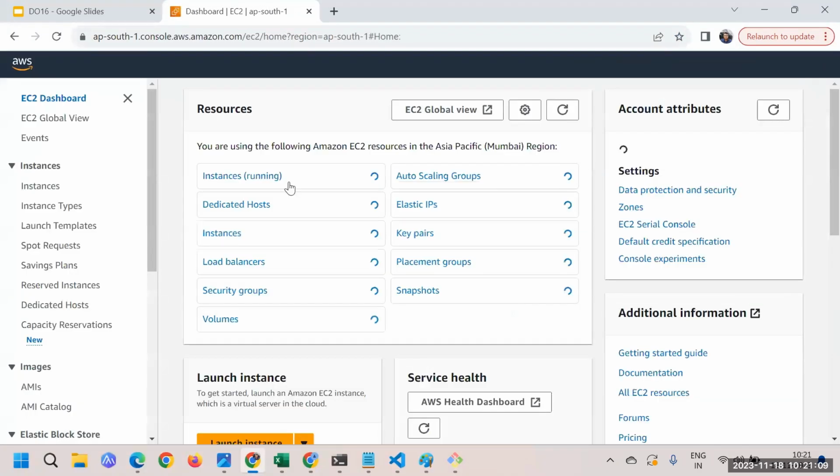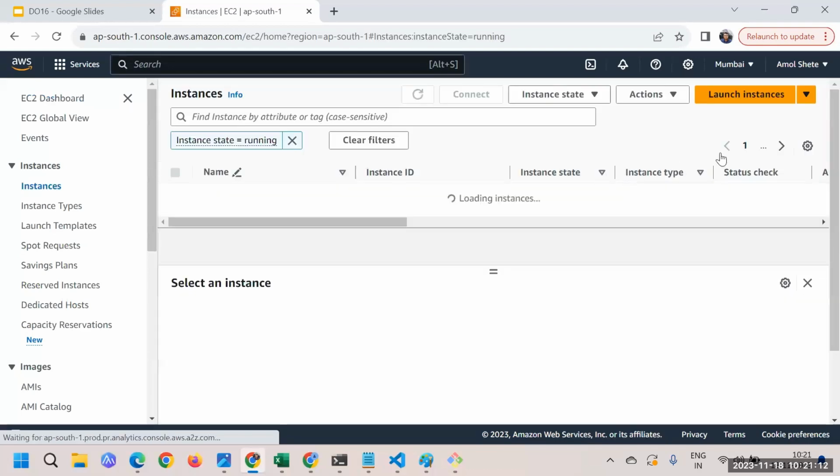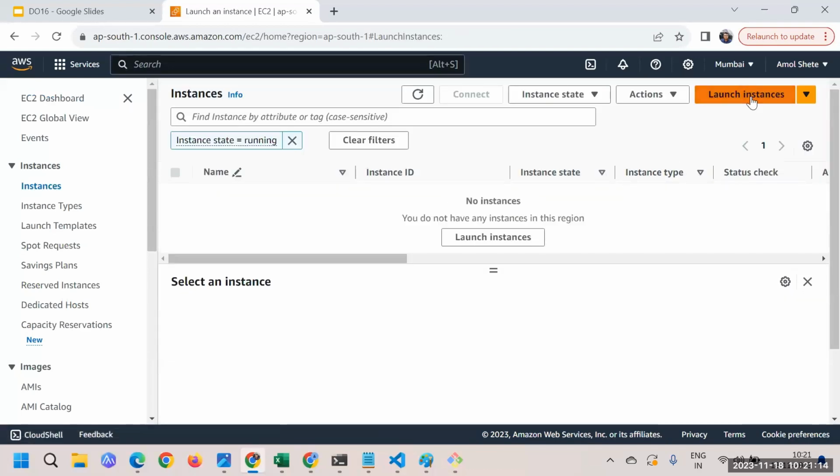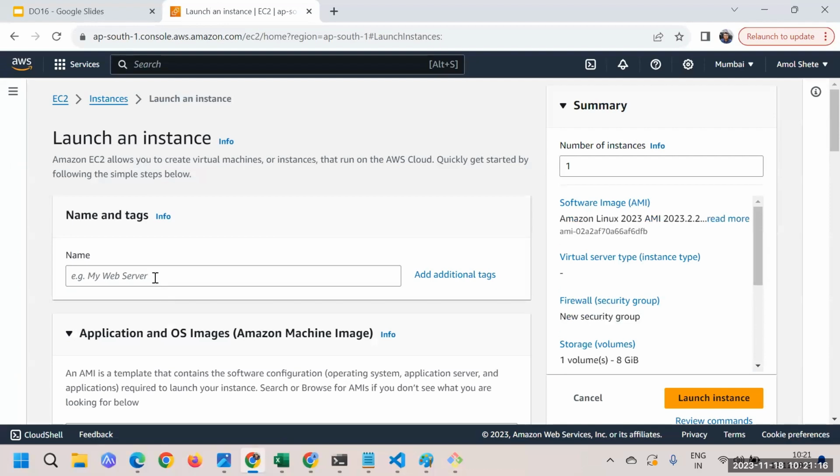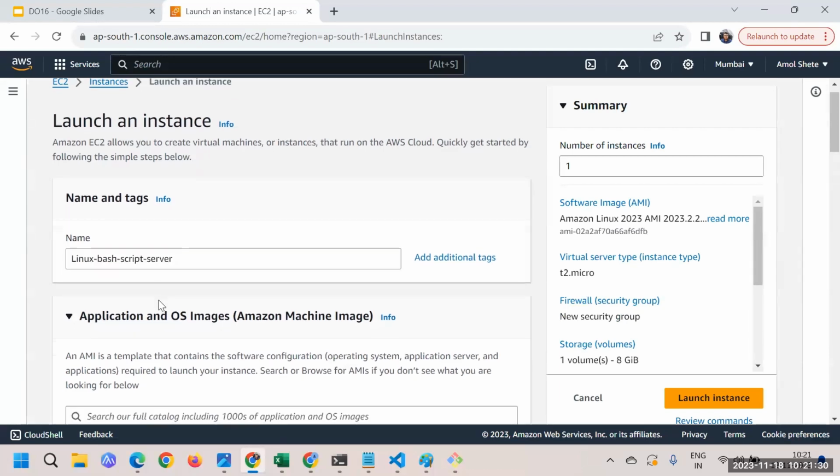Okay, here I'm having the EC2 machine, and we will create one machine. So here I'll say launch instance, and let me give some name. Let's say Linux bash script server. Okay, so I'm just giving a name. As per your choice, you can even use Linux demo, whatever you want to give, just give it.